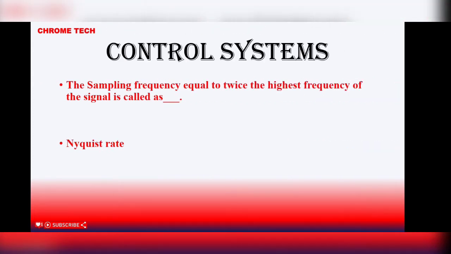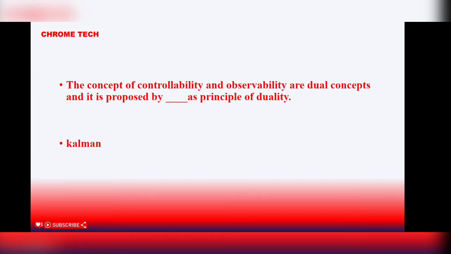Next question. The sampling frequency equal to twice the highest frequency of the signal is called as Nyquist rate. The concept of controllability and observability are dual concepts proposed by dash principle of duality. Kalman is the correct answer.